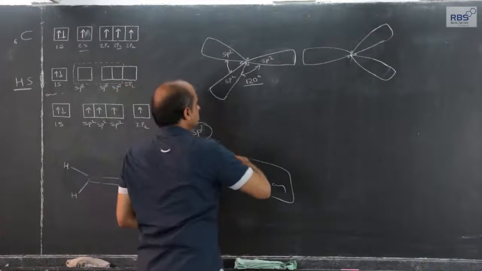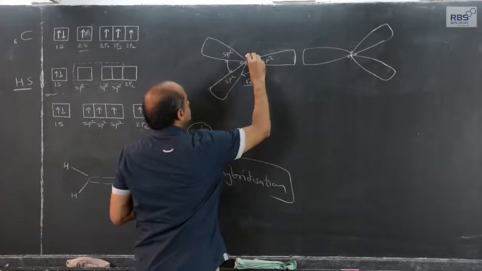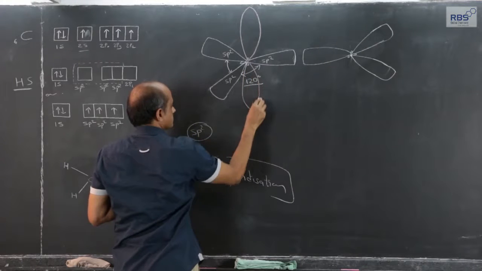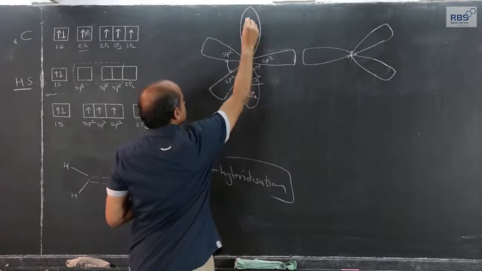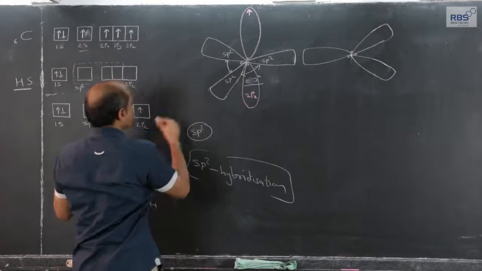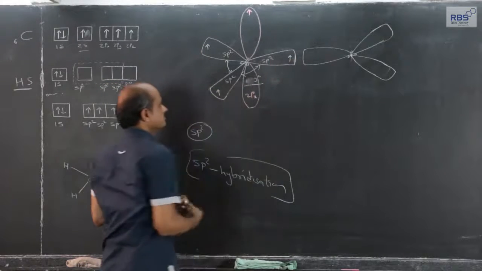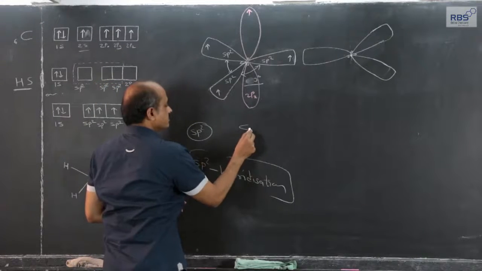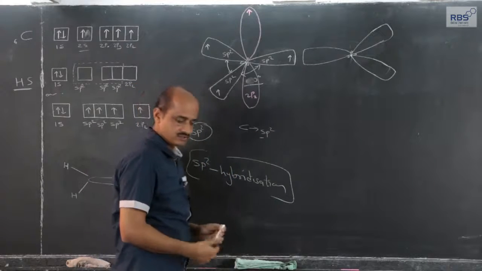Let me represent that unhybridized 2pz orbital in this fashion. 2pz orbital, one unpaired electron each, electronic configuration of carbon. So, this is the explanation of one carbon atom which has undergone sp2 hybridization.